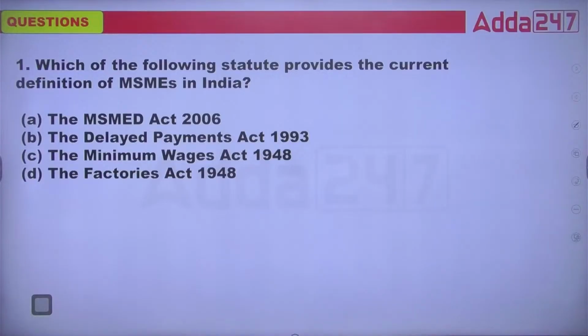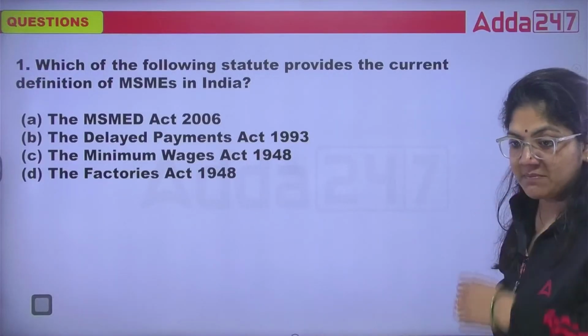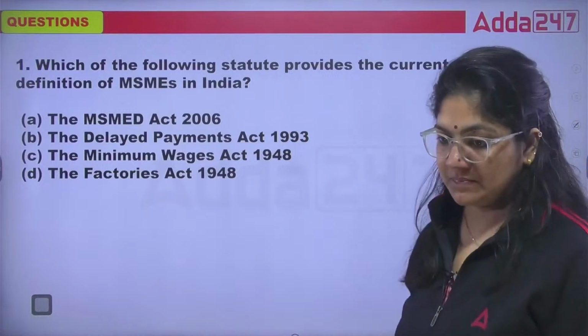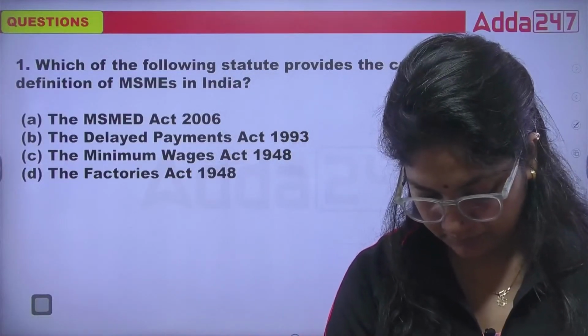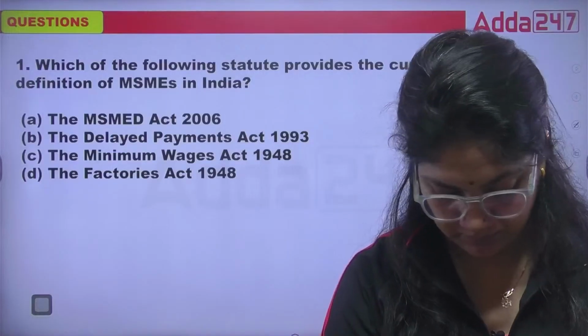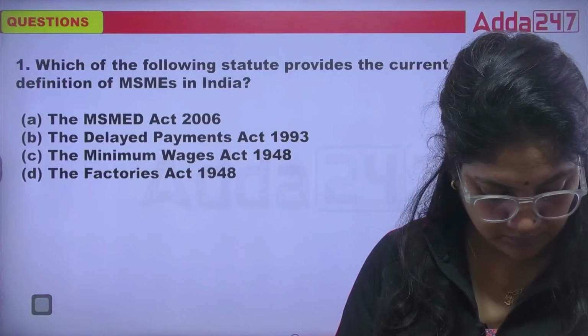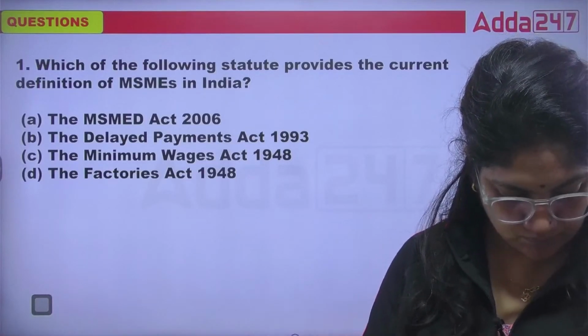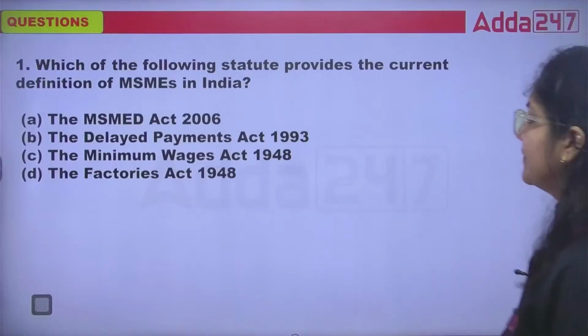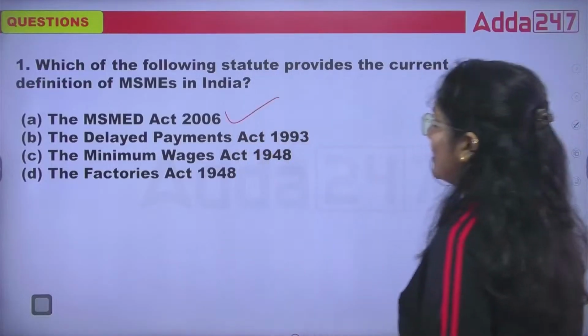Which of the following statutes provides the current definition of MSME in India? So class, the exact answer is the MSMED Act 2006.